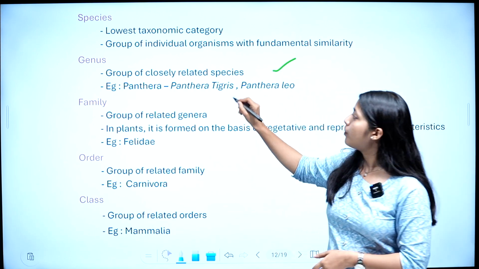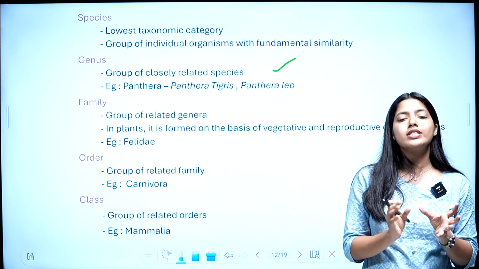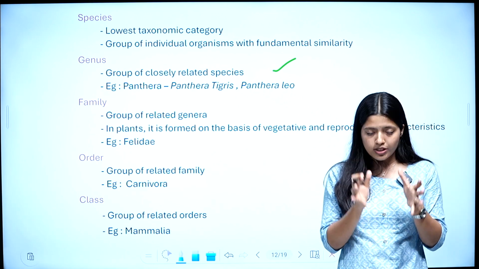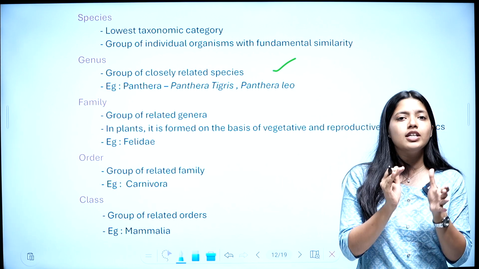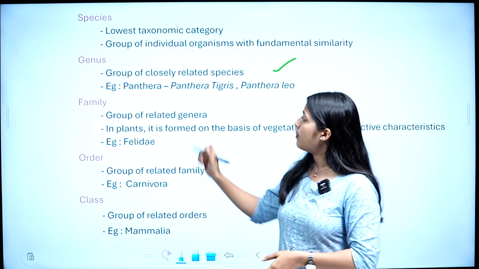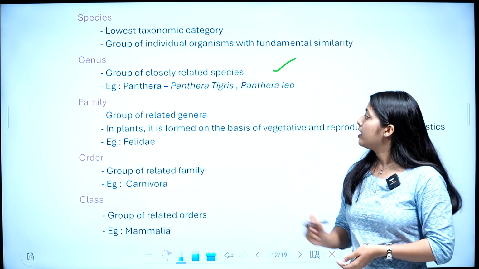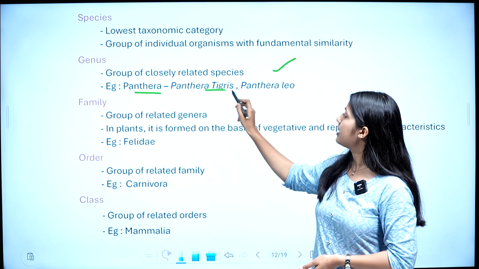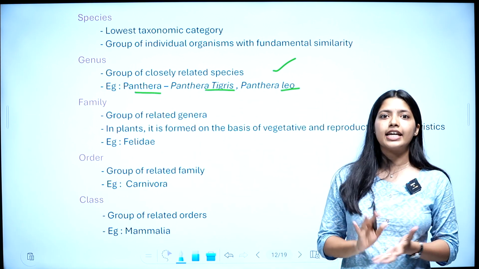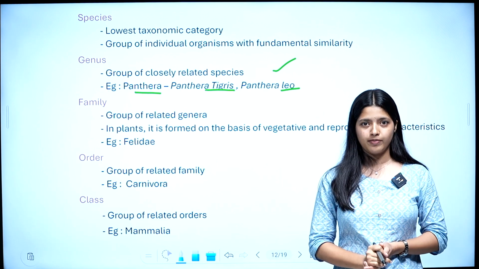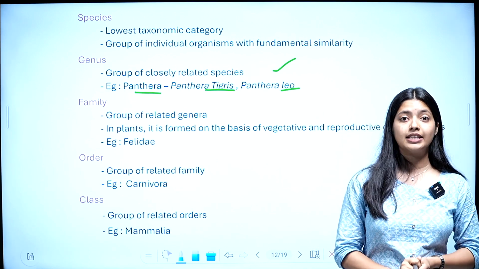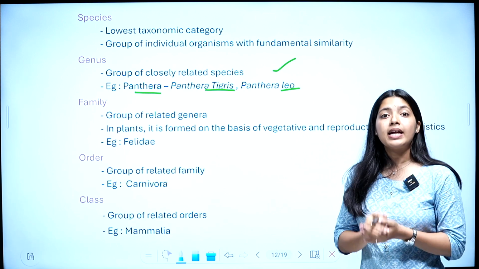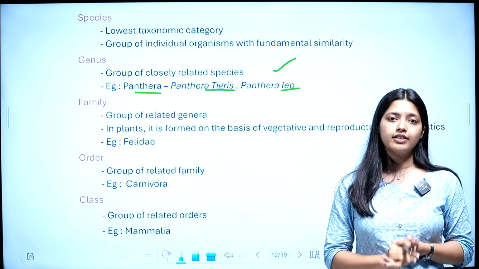Then genus. Genus is the group of closely related species. A number of closely related species together form a genus. Example, Panthera. There is a genus called Panthera. The species are Panthera tigris and Panthera leo. Panthera tigris is the tiger. The scientific name of tiger is Panthera tigris, and Panthera leo is the scientific name of lion.